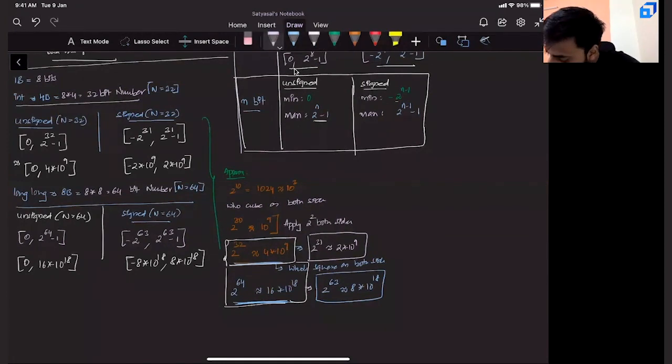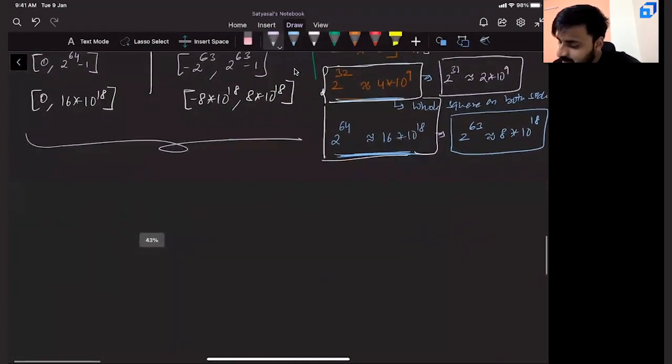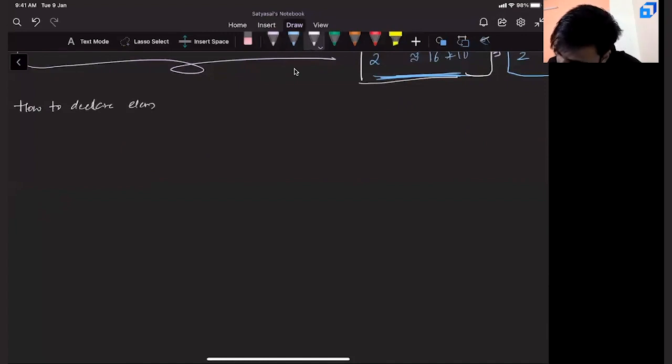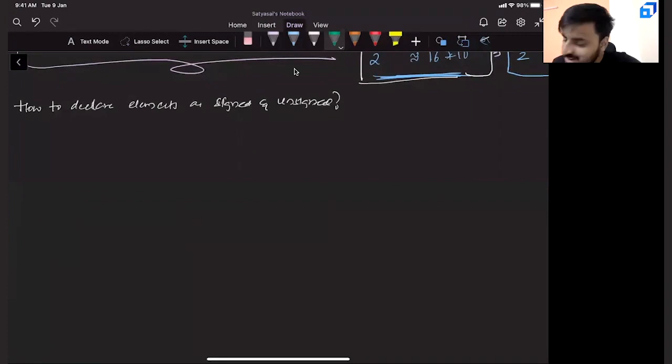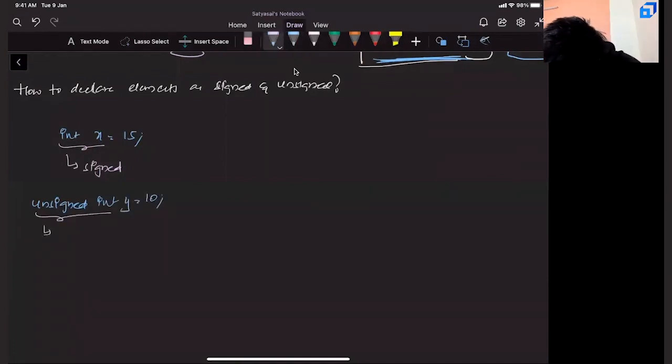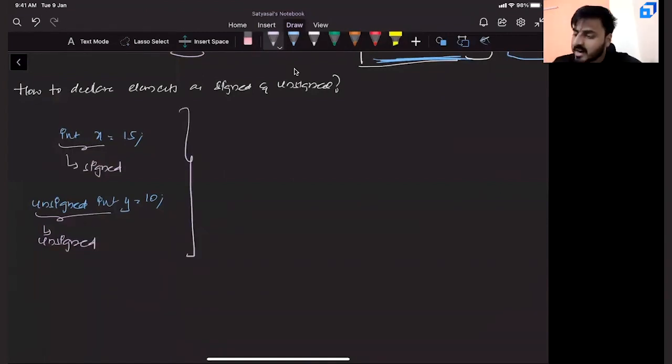Now you can have a small question. Sir, all this is fine, but how will you declare elements as int, unsigned and signed? How to declare elements as signed and unsigned? It is very simple. If you are simply writing int x equals 15, if you don't mention anything, it is considered as signed. If you want to declare something as unsigned, you have to explicitly mention it, look, unsigned int y equals some number. Then this will be considered as unsigned. This is how you declare signed and unsigned.